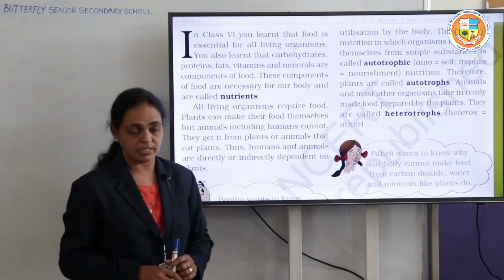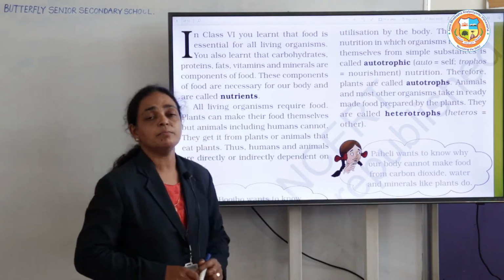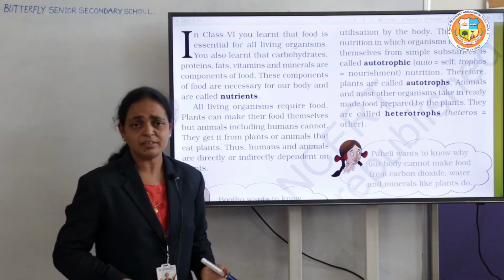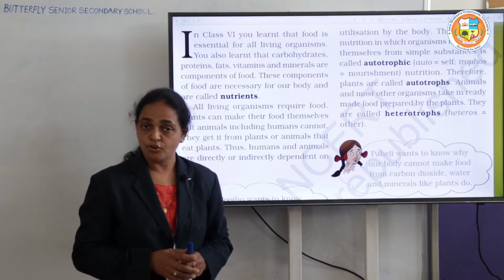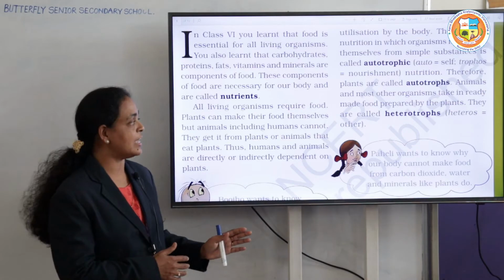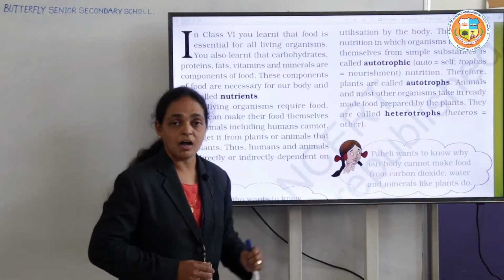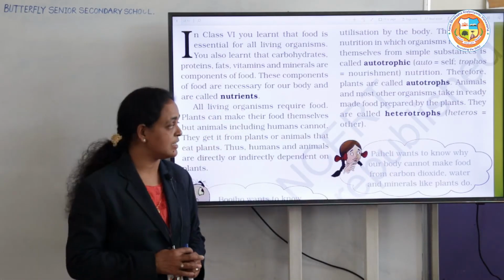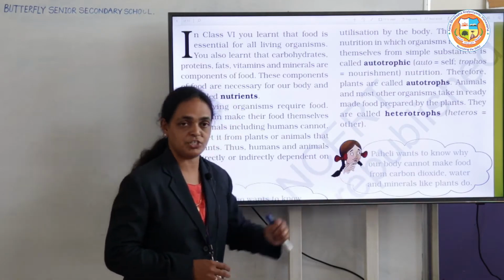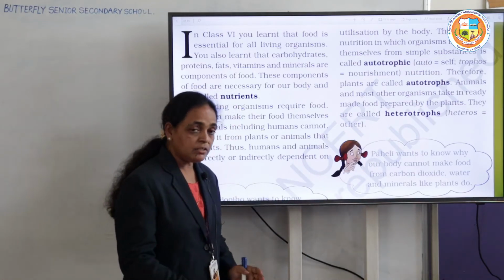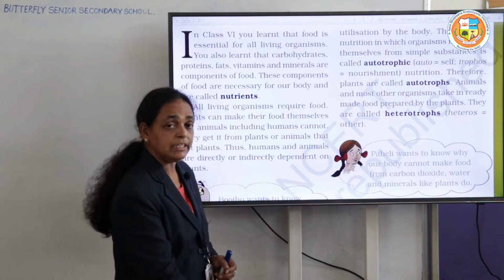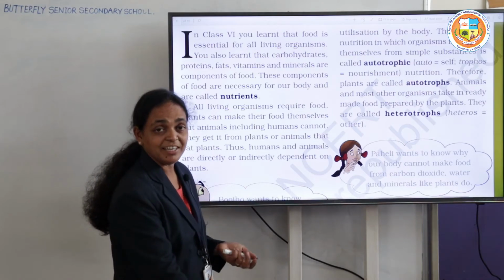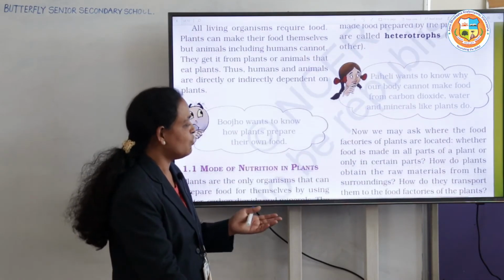Then some other plants, animals or organisms cannot prepare their own food. Those we call heterotrophs, and the nutrition we call heterotrophic nutrition. Means they cannot prepare their food on their own.